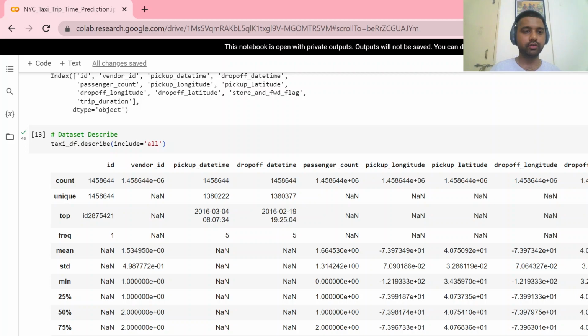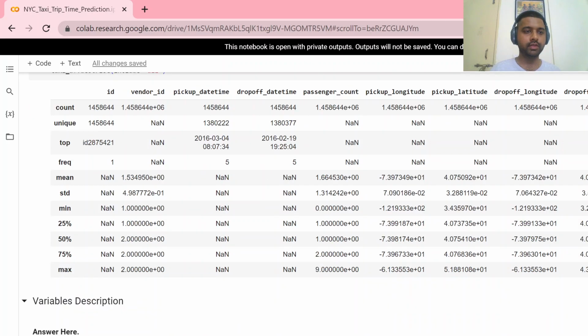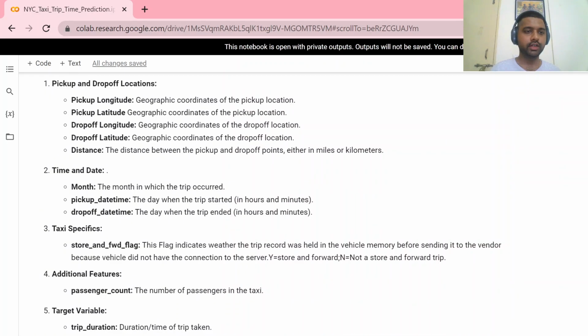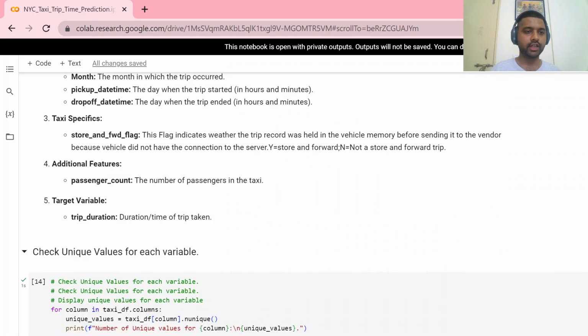We describe the mean value, the number of unique values, counts, minimum value, and maximum value. These are the variable descriptions: pickup longitude, pickup latitude, drop off longitude, drop off latitude, distance, months, date, pickup date time, drop off date time, and store and forward flag.